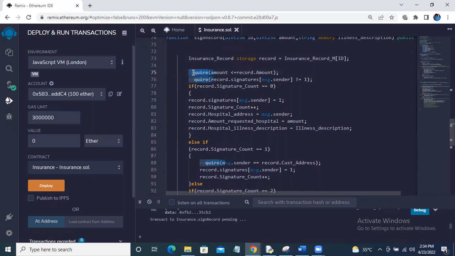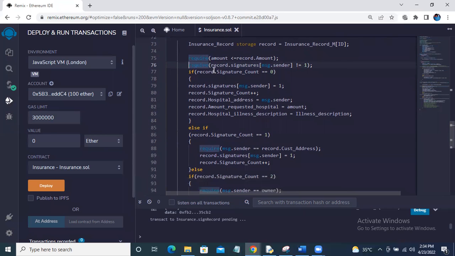And the second condition is that no single person can sign that transaction 2 times. So this keeps track of all the signatures that a particular address has sent. If it is more than 1, it won't allow that address to sign the transaction once again. So this is the second condition which we are using.